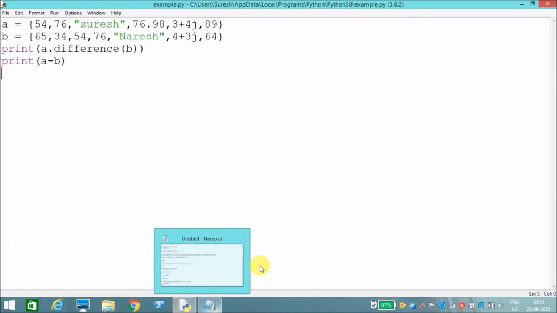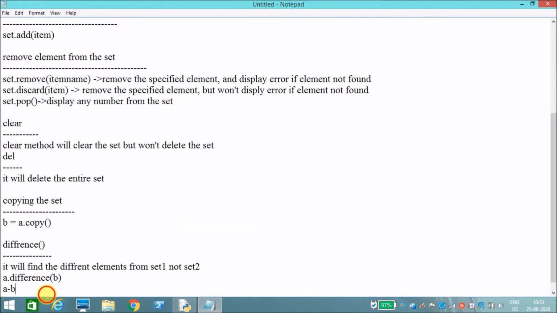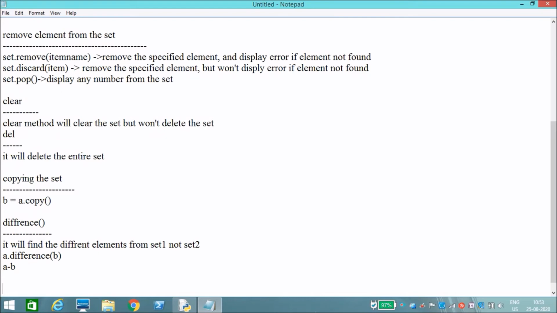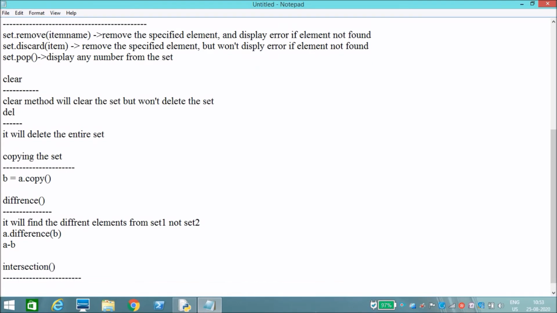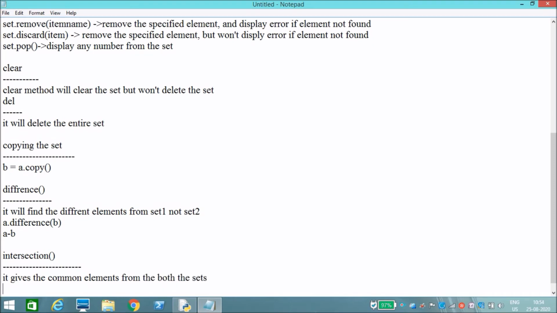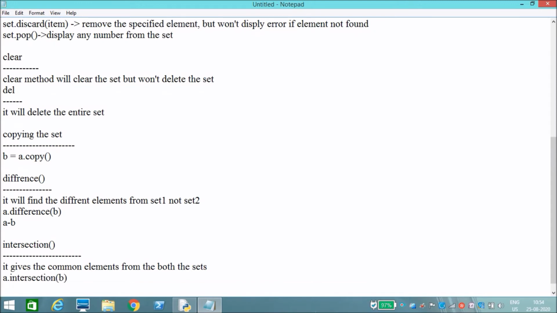Okay, next method: intersection. Intersection will give the common elements from both sets. How can we find it? A dot intersection of B gives the common elements from both sets.